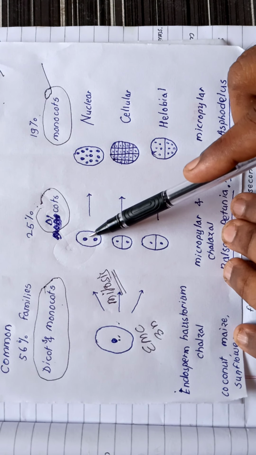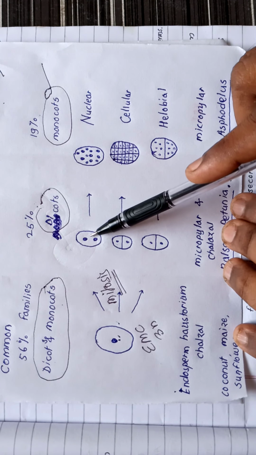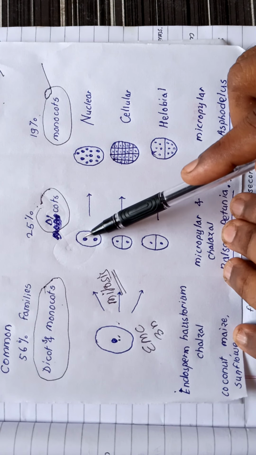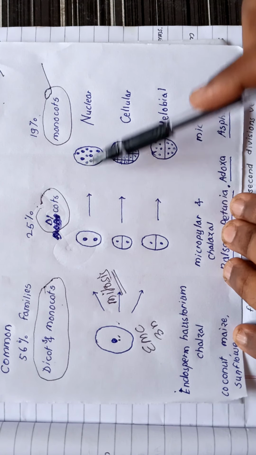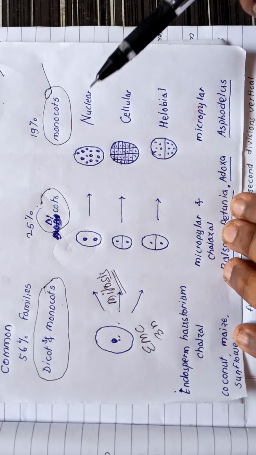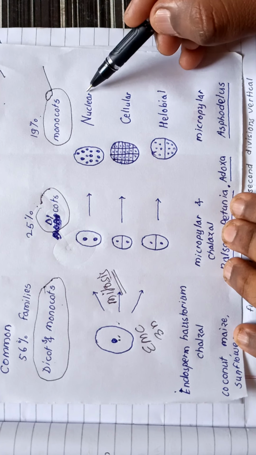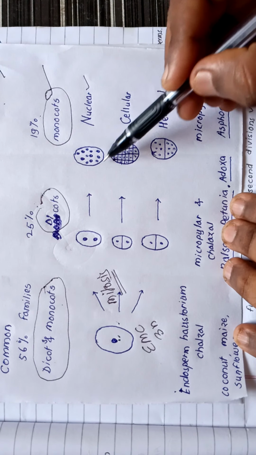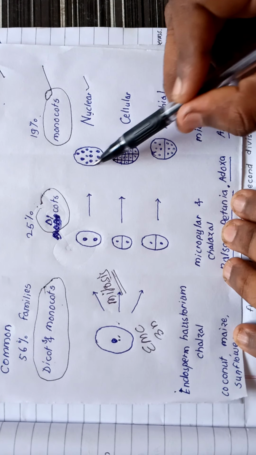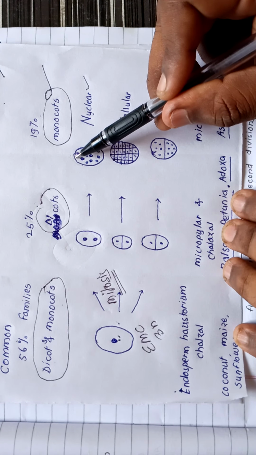There is no cytokinesis at all. These nuclei again divide, redivide, and many such nuclei are formed, with no cytokinesis. Therefore, the name is given nuclear. Only the nuclei are present.